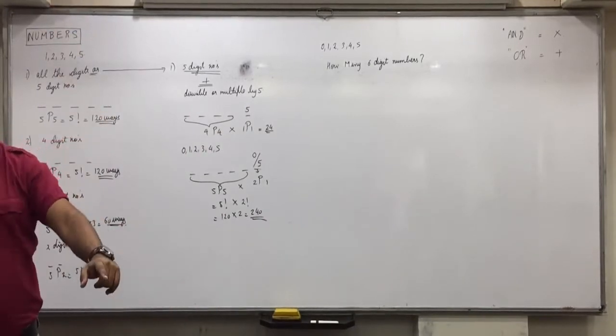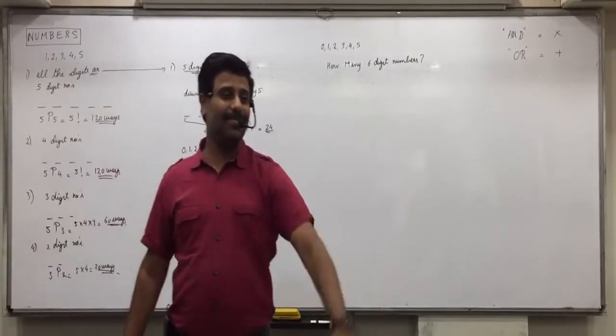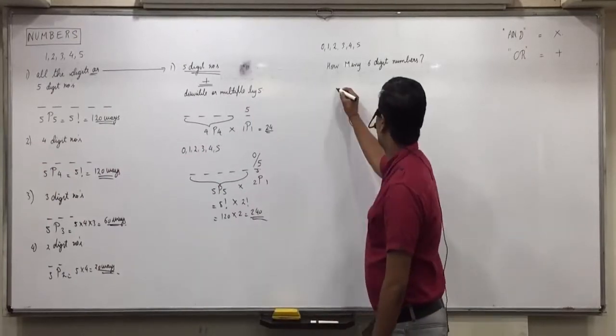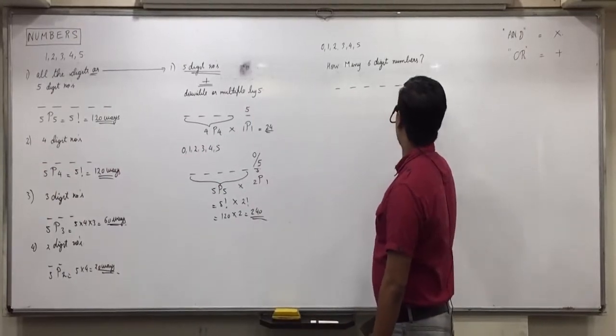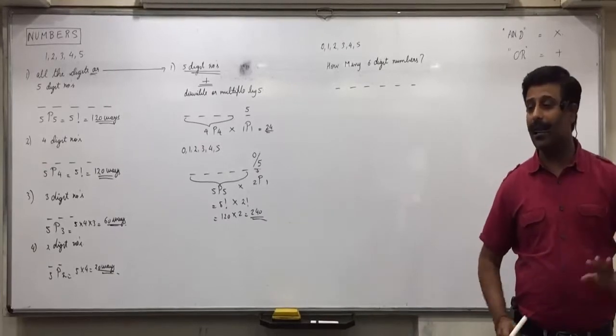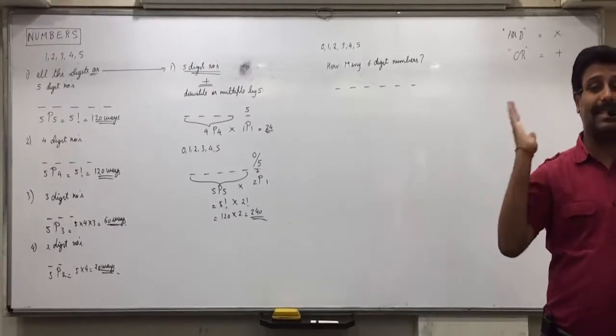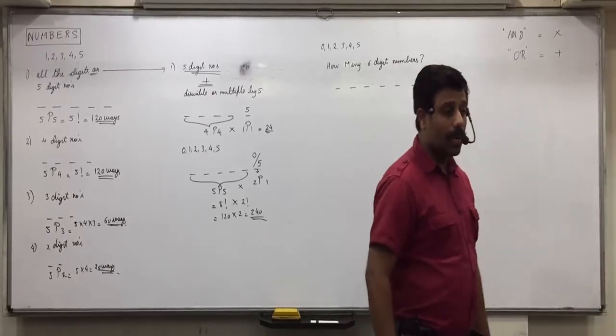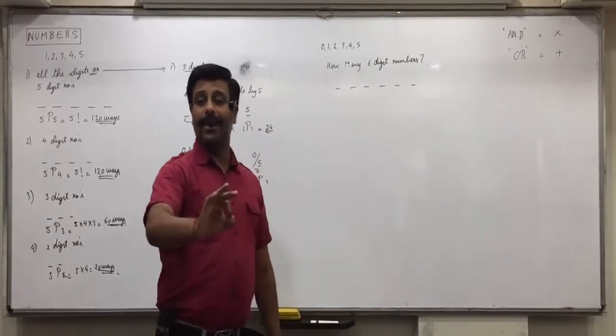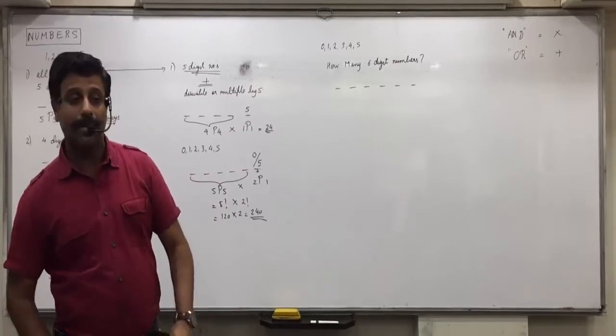6P6 is wrong. So now understand why it is wrong. 1, 2, 3, 4, 5, 6. Silence. If the number starts with 0, is it a 6-digit number?